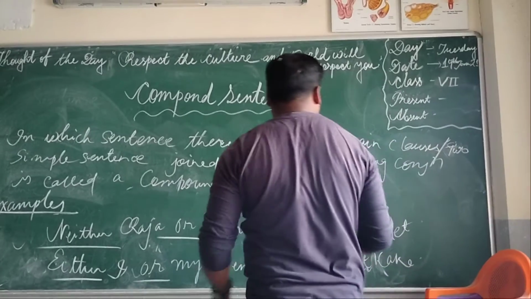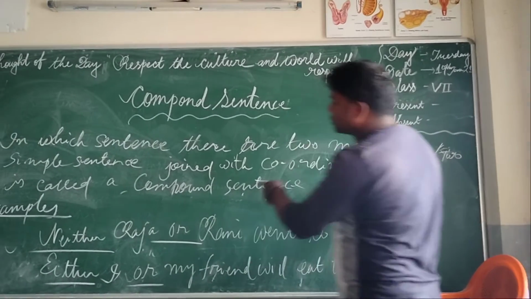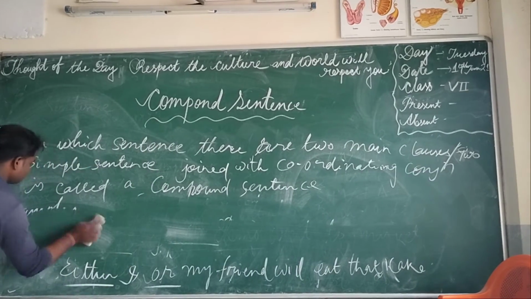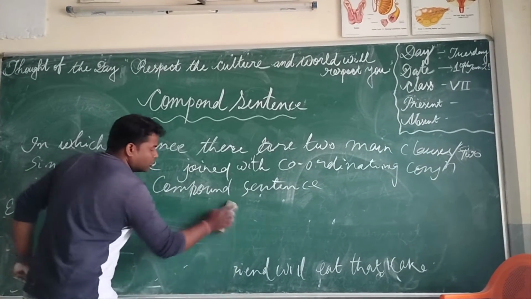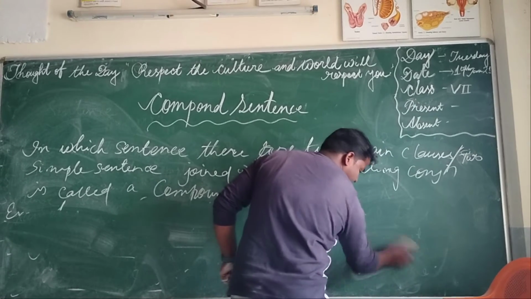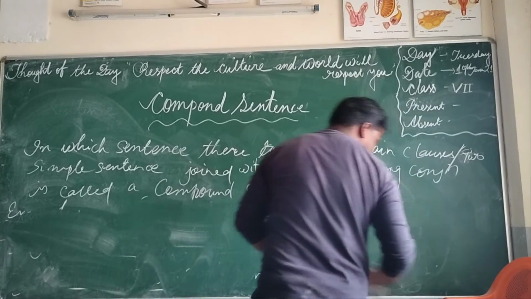Then we can also give an example with both and. My friend is both clever and hardworking.